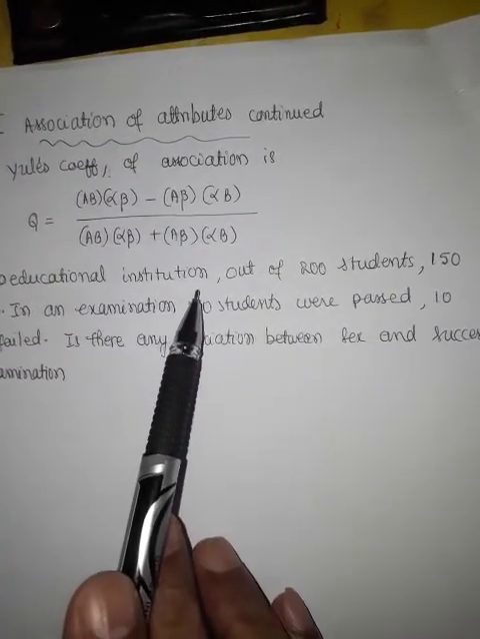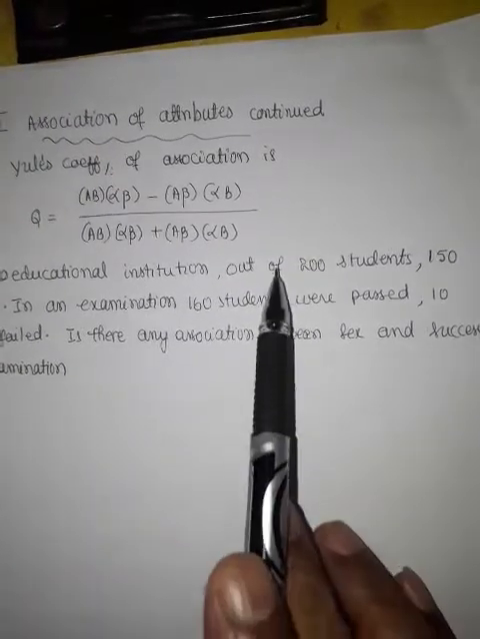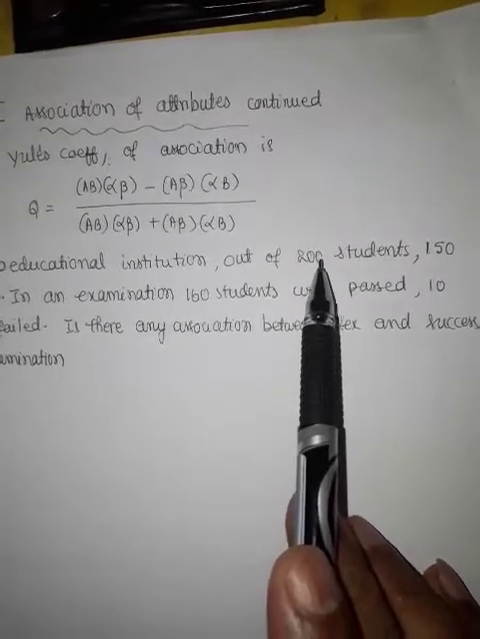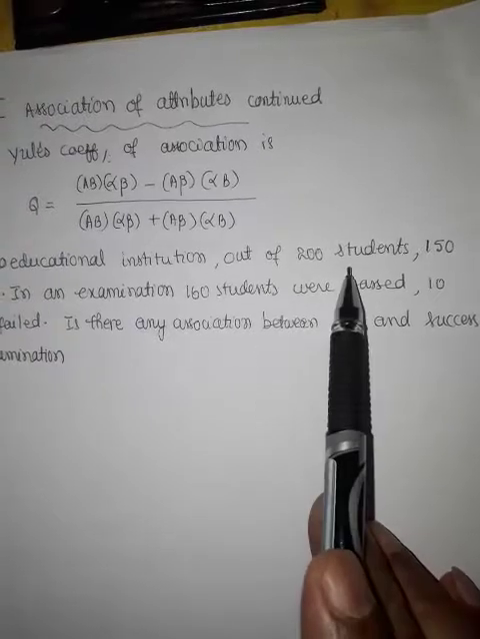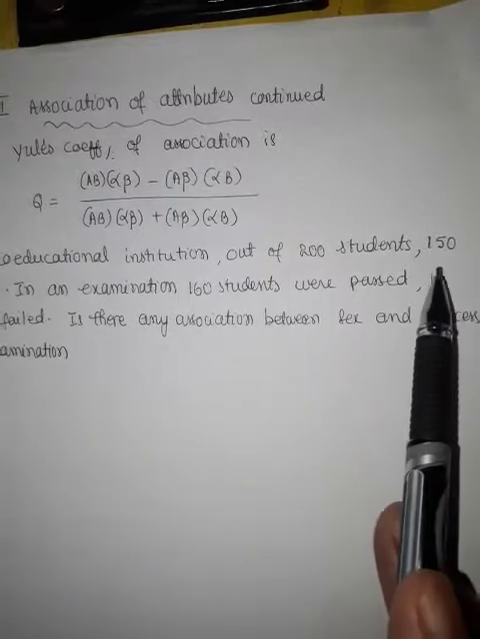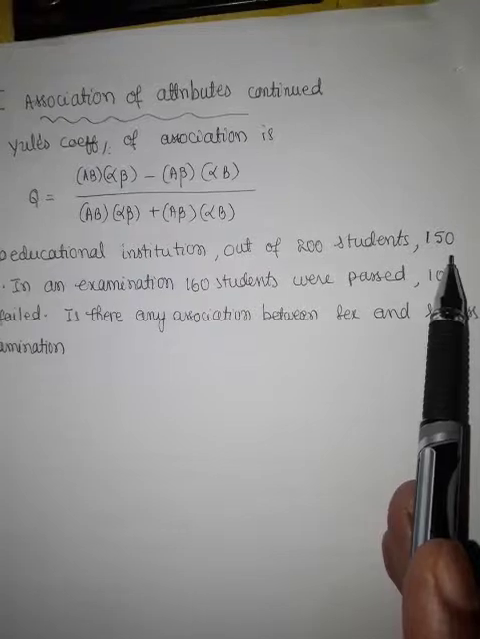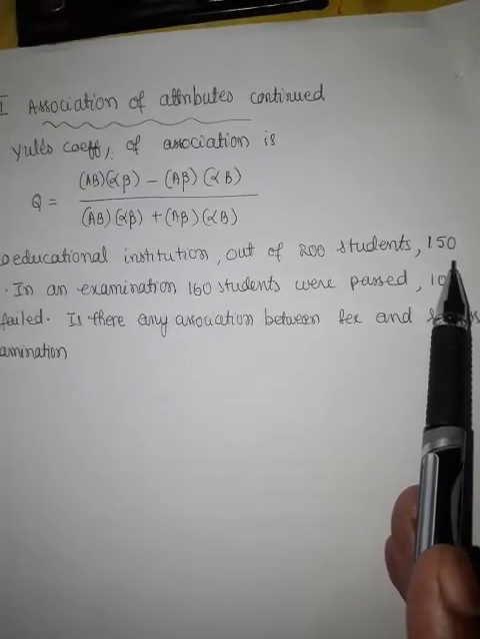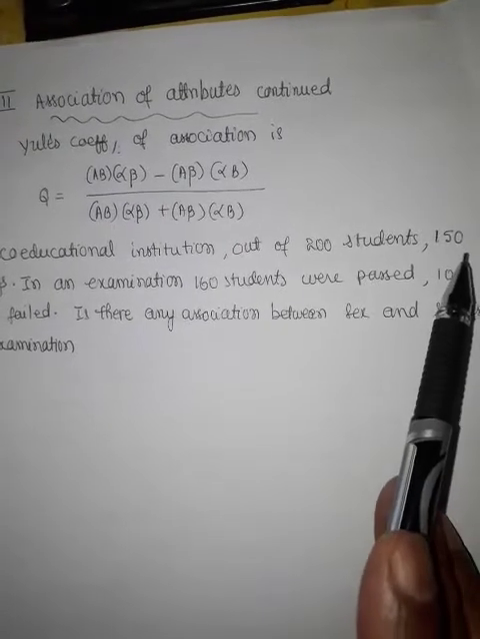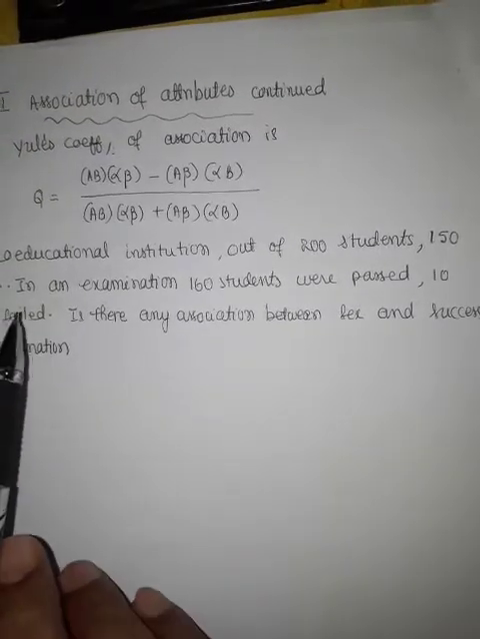In a co-educational institution means both boys and girls are studying in that institution. Out of 200 students, so in that institution 200 students were studying, and 150 were boys. So the strength of the girls will be 200 minus 150, that is equal to 50. So 150 boys and 50 girls are studying in that institution.